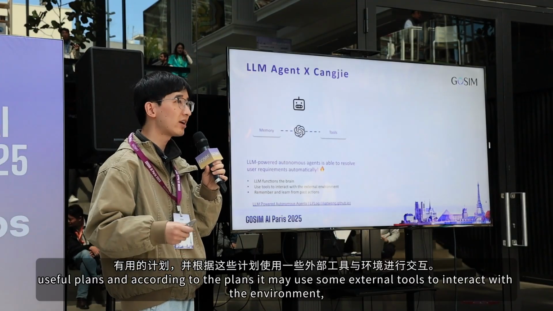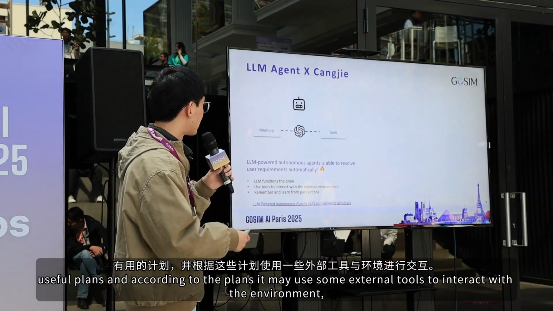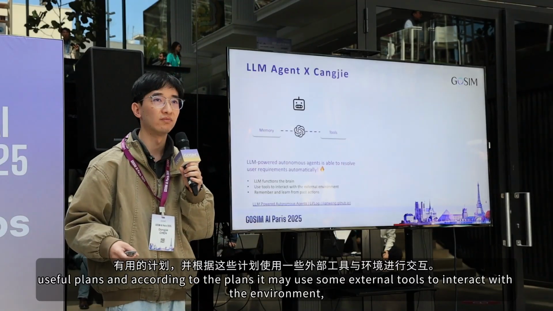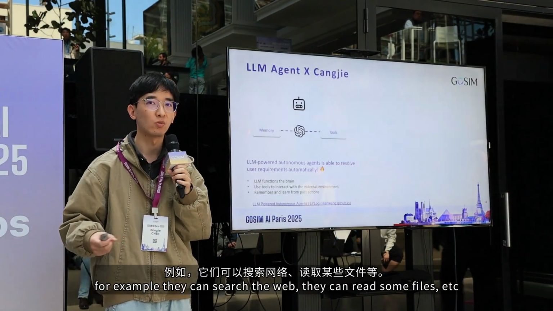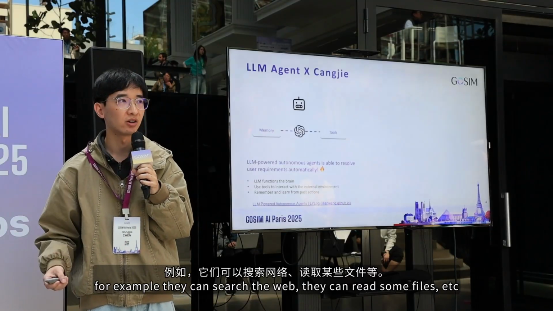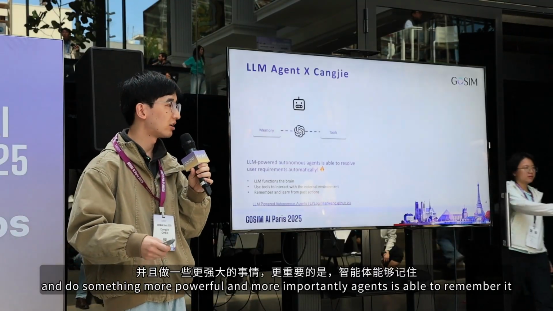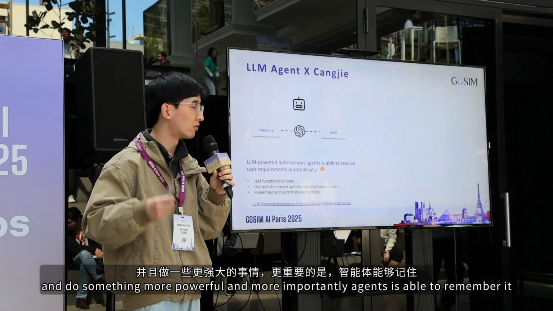And according to the plans, it may use some external tools to interact with the environment. For example, it can search the web, it can read some files, and do something more powerful.